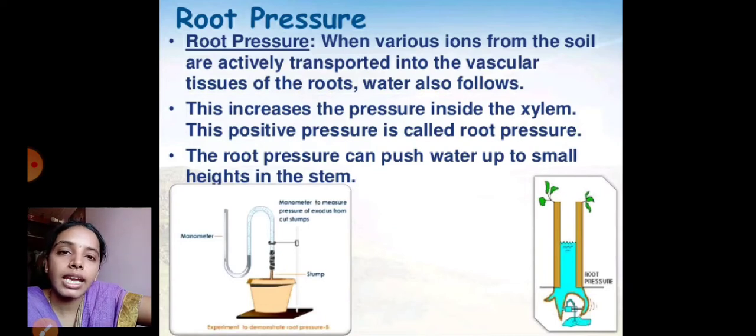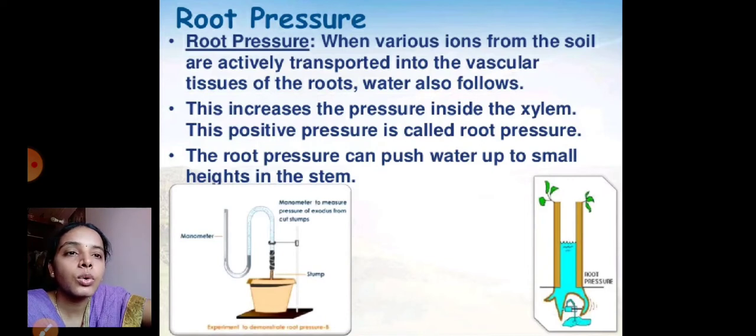The pressure exerted by the roots over the xylem vessels, or the pressure exerted by the water molecules over the walls of the root. When various ions from the soil are actively transported into the vascular tissue of the roots, water also follows. So water does not move alone; along with it, the ion molecules are also transported. This increases the pressure inside the xylem. This positive pressure is called root pressure.